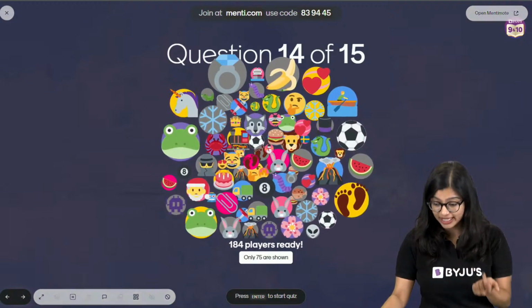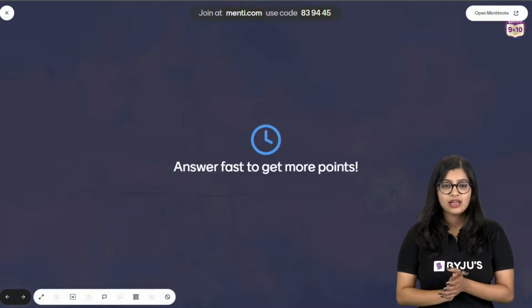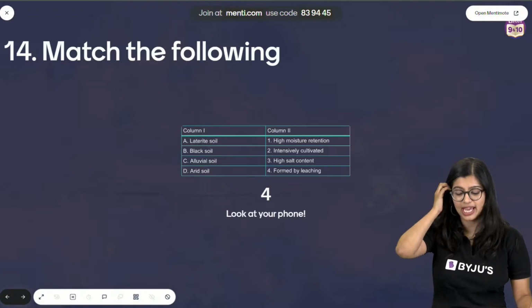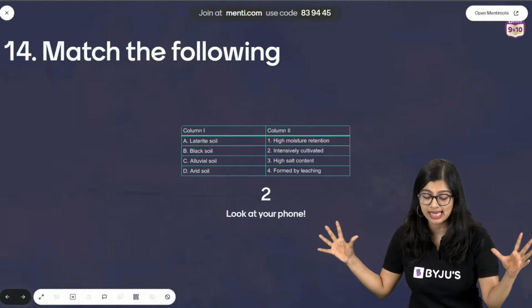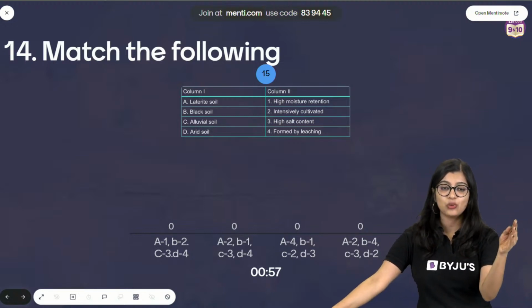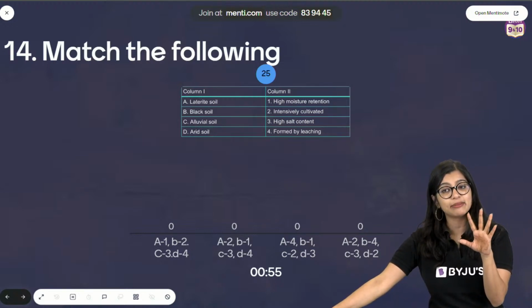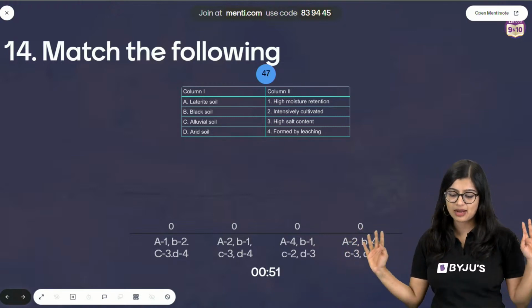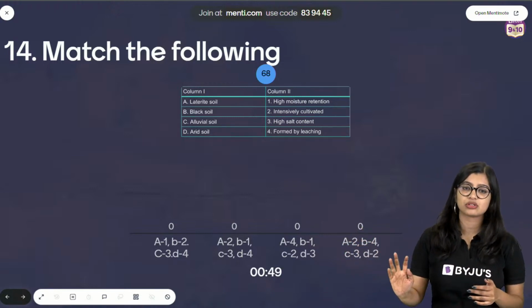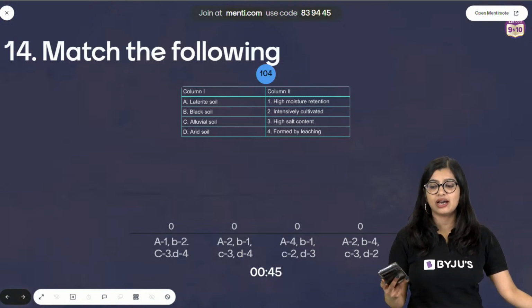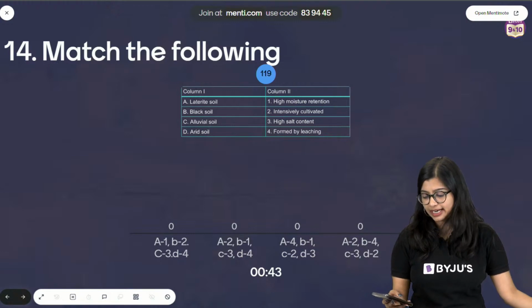Question number 14 on your screens now. So let's have a look. This right here is a match the following, just to revise our understanding about soils and types of soils. You have laterite, black, alluvial and arid soil. You have 1 minute to answer. No need to rush, okay? No hurry. Take pen, paper, match and then you go. Otherwise all of you are in such a hurry to give me the answer, no? It takes a while.